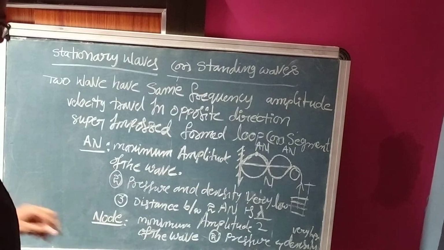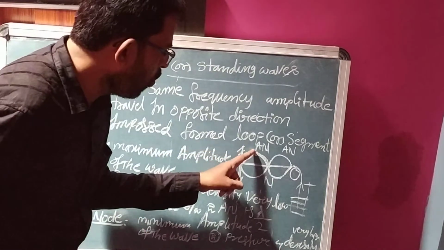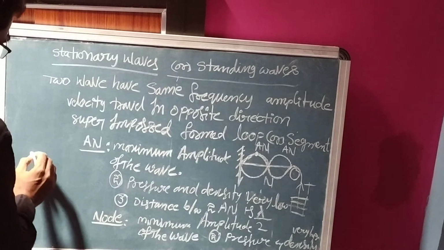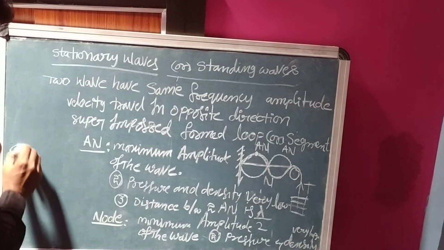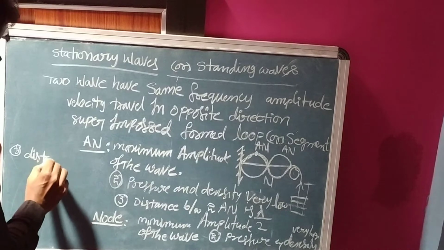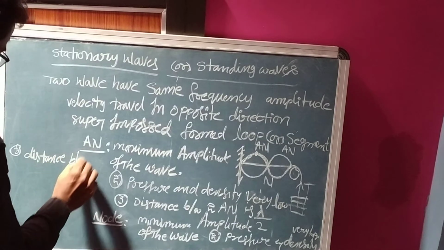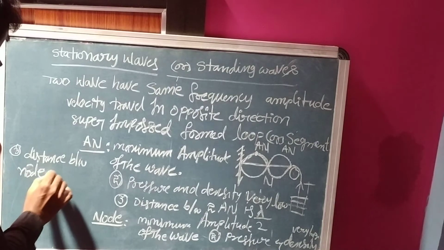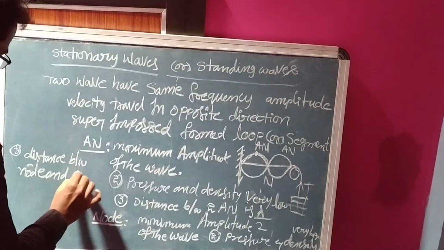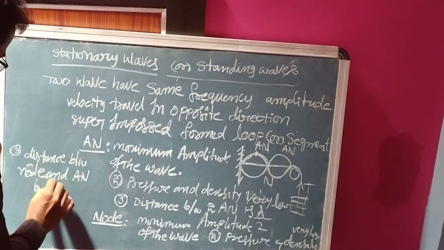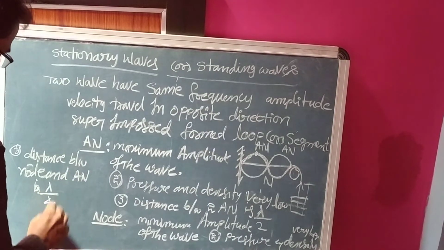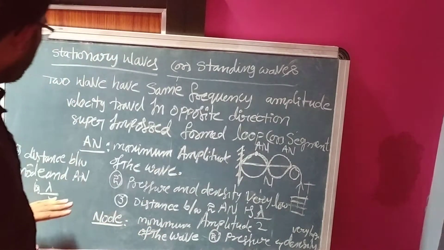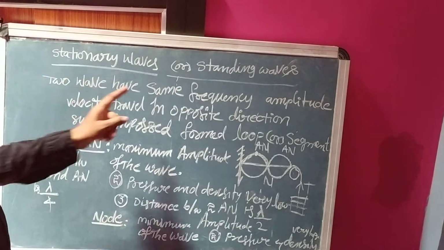Next, the distance between a node and an antinode is lambda by 4. The distance between a node and an antinode is lambda by 4. This is a stationary wave.